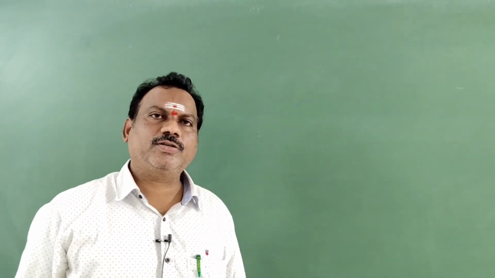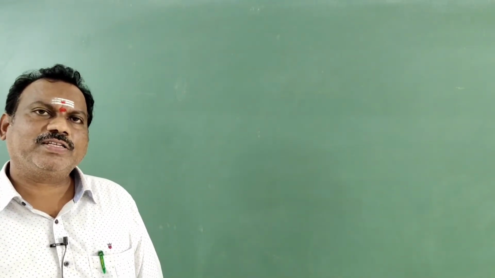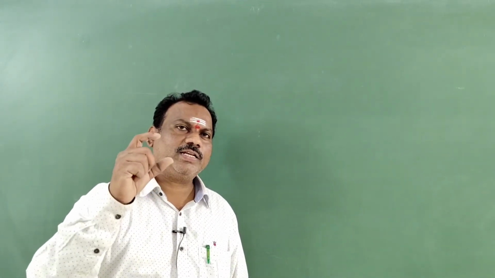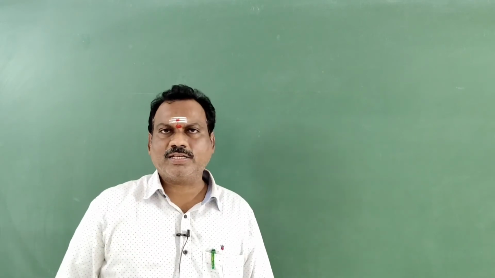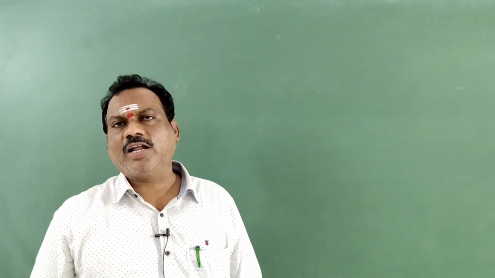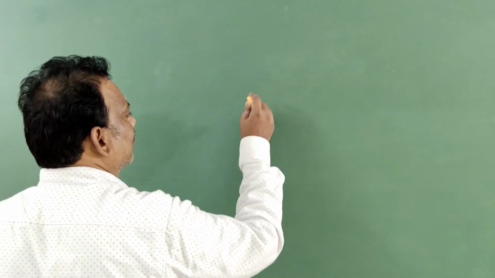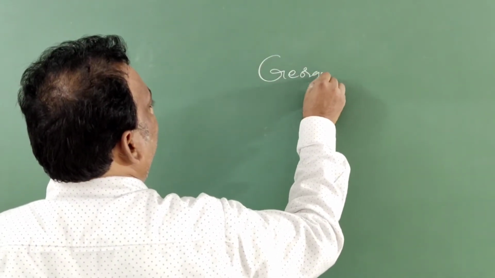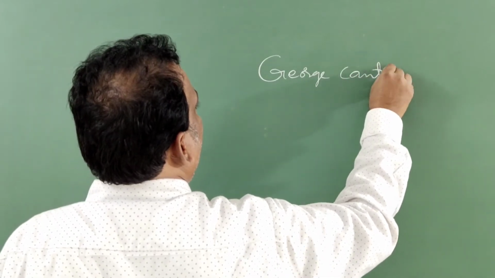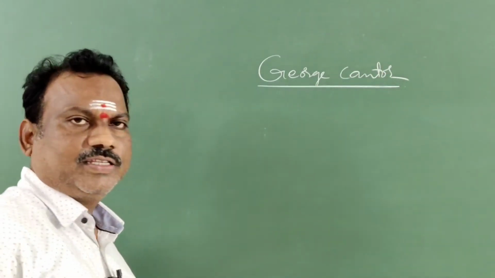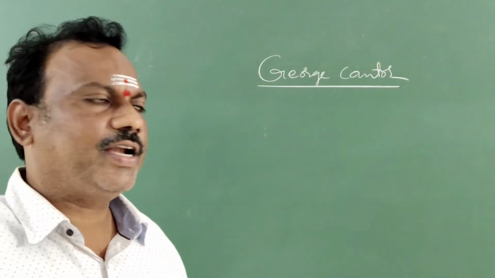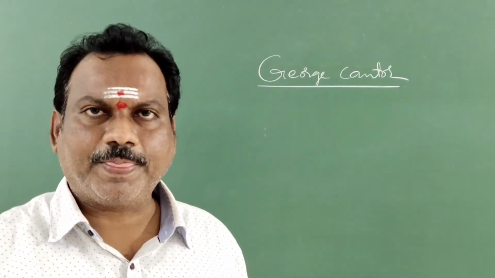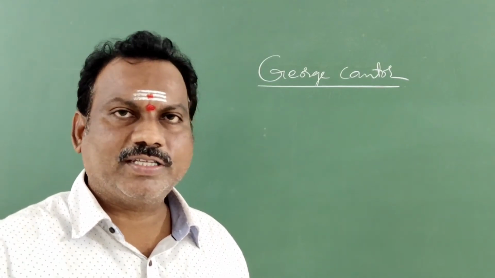Right, students. So, the sets topic definition is completed. Set definition, representation of set. First, the sets topic was introduced by the German mathematician Georg Cantor. In the 18th to 19th century, Georg Cantor introduced the sets topic. So, sets definition is completed.